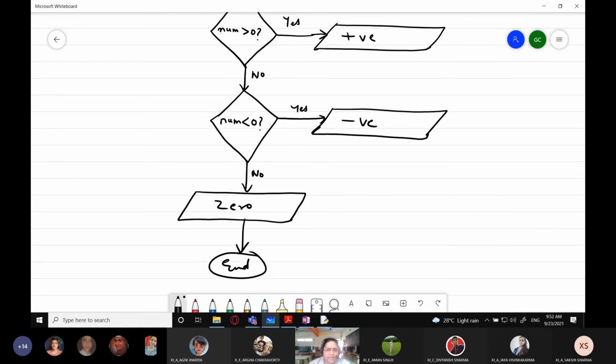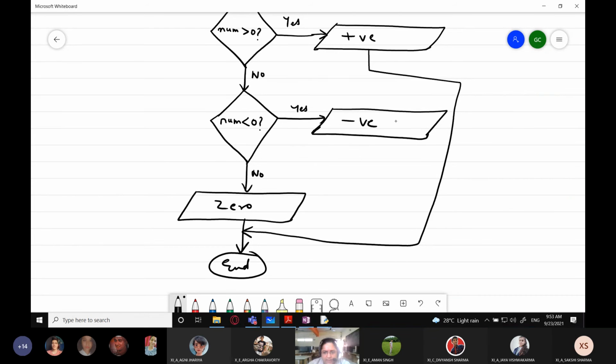Now what happens if the number is greater than 0, it is positive and the work is finished, directly go to end. No need to evaluate these or no need to execute these statements. If the number is not positive, if it is not greater than 0, go to the next condition. Okay, is it less than 0?